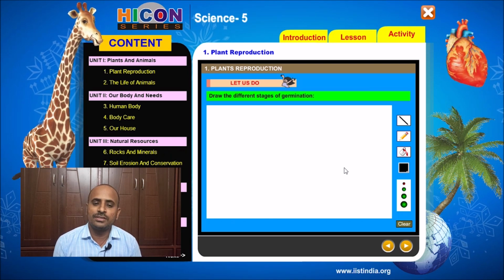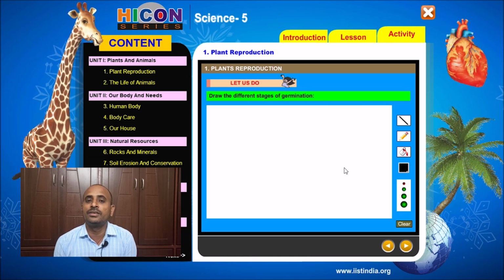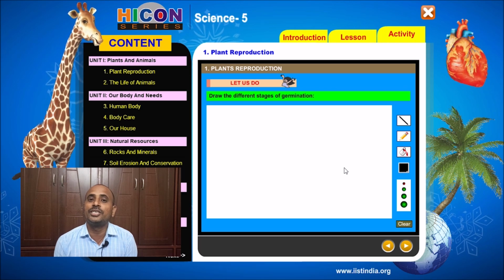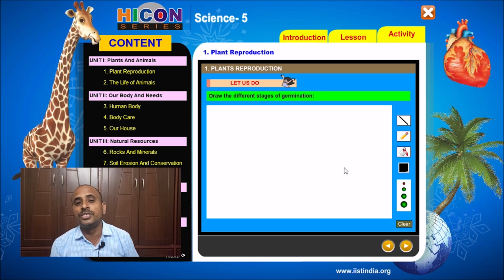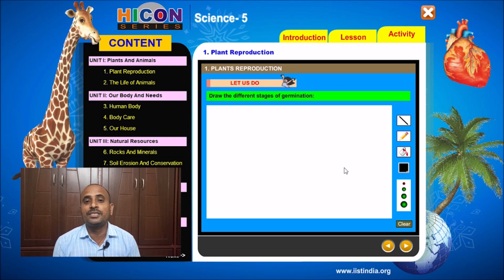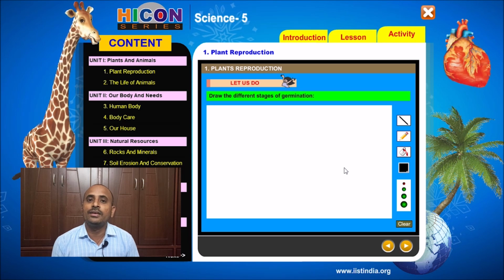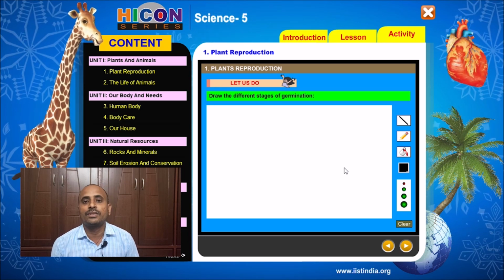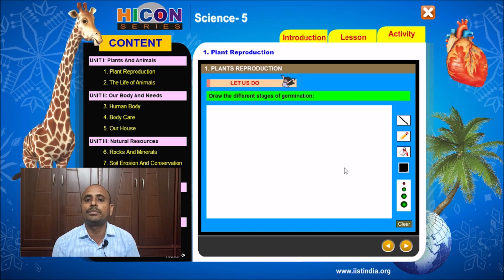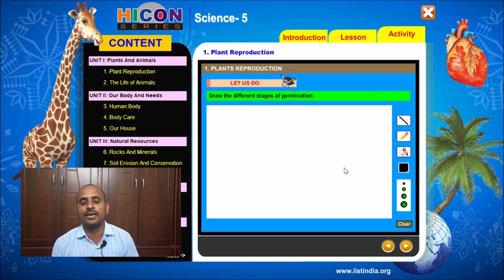So just like this, there are different stages in the germination of a seed. Draw the picture of seed germination from your textbook in your notebook. The link for the picture is provided in the description in the PDF. So download the PDF and practice the diagram in your notebook.